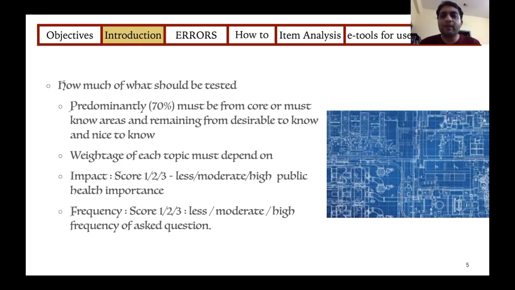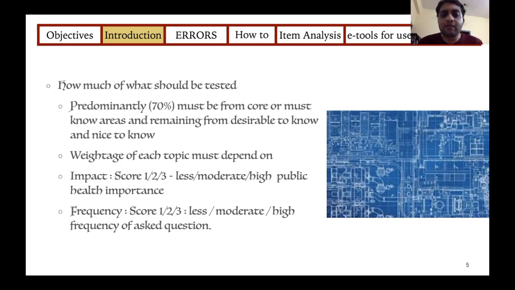So how do you give a blueprint? One simple formula is the weightage will be directly dependent on the impact of the topic and on the frequency of the topic. You give a score of 1 to 3 for impact and a score of 1 to 3 for frequency. For impact, it is dependent on its public health importance. You can give a score of 1 if it is a less public health important topic, and 3 if it is a highly public health important topic.